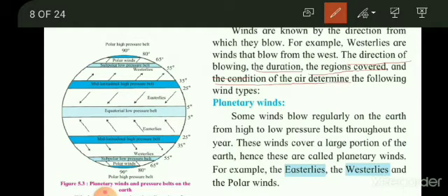That means we have various types of wind, and these depend on the direction they are blowing from, the duration, that means for how long they are blowing, and the region covered by them, and the condition of the air also. These are the factors which tell us what type of wind it is. So first, let us see the planetary winds.